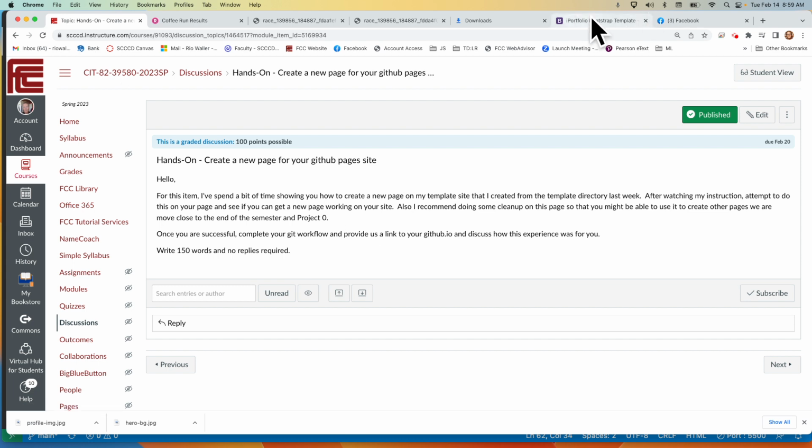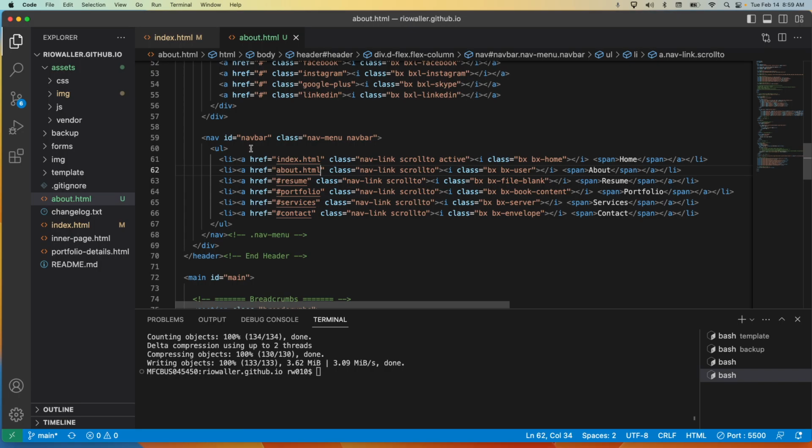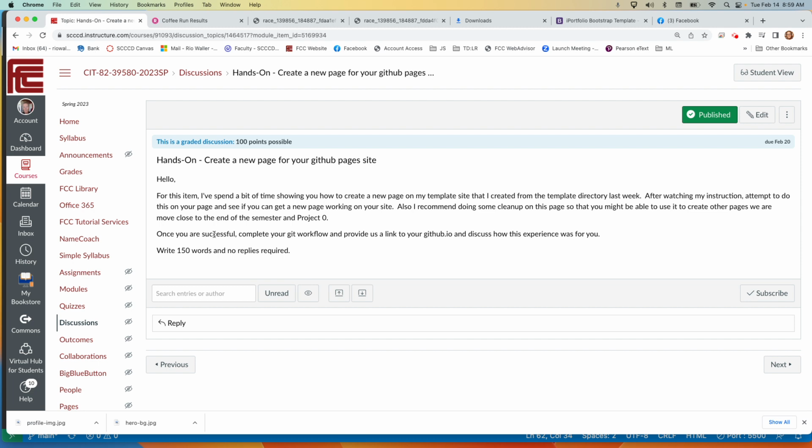What you want to do is push those changes out to GitHub IO and give us a link to your GitHub IO, and discuss how this was for you. Here's some of what you saw me do today: do some cleanup or start figuring out how you want to change it. Actually, I did both in this case. So again, this is a step towards our project zero.